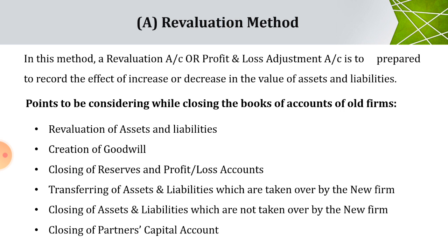While amalgamating the firm or while transferring the asset from old firm to another firm or new firm, there were increases or decreases in the value of assets and liabilities. That increase or decrease shows the revaluation of that particular asset, and that increase or decrease shows either a profit or a loss, and it should be transferred to a revaluation account.